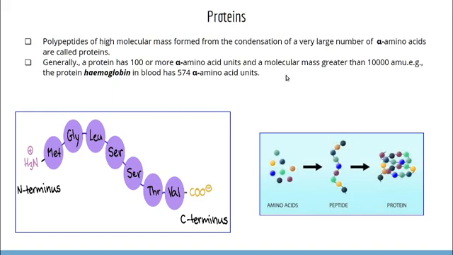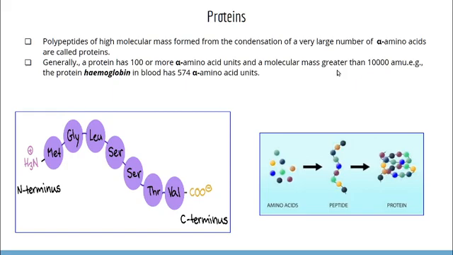Now let us see how the formation of protein occurs. Polypeptides of high molecular mass formed from the condensation of very large number of alpha amino acids are called proteins. That means proteins contain a large number of amino acids, it may be 100 or more than 100. Generally, a protein has 100 or more amino acid units and a molecular mass greater than 10,000 AMU.